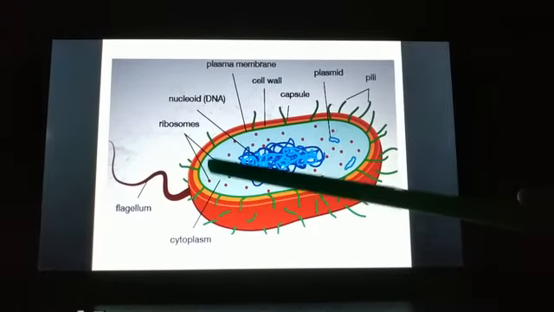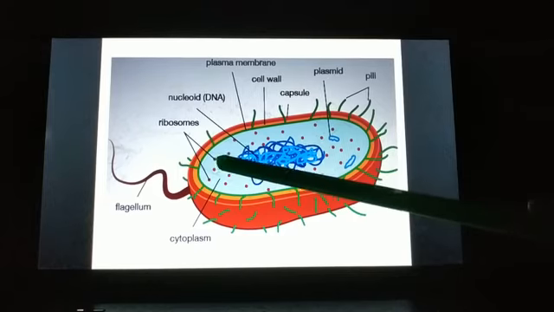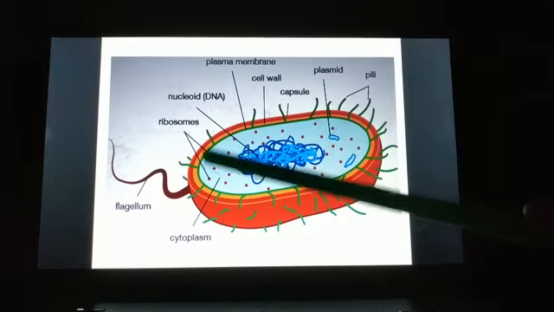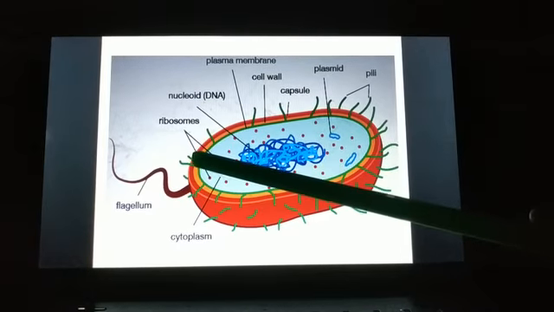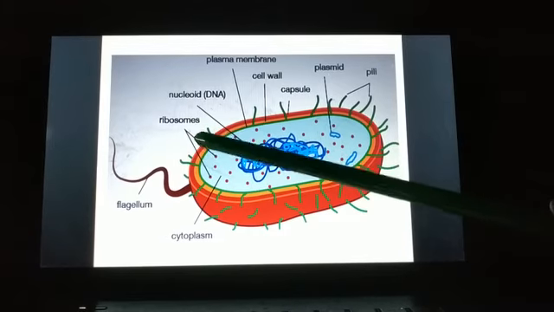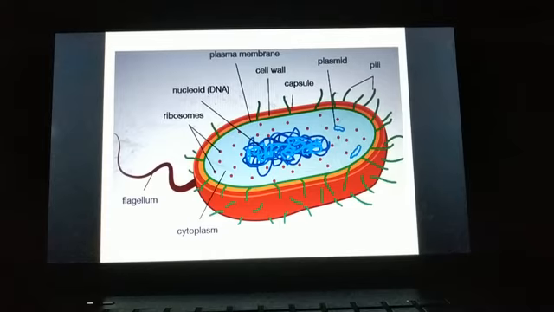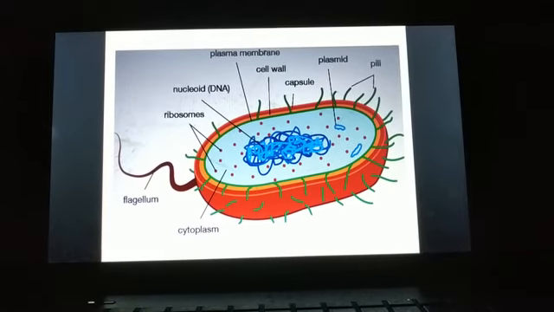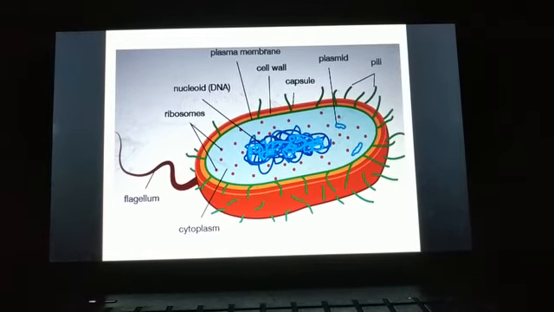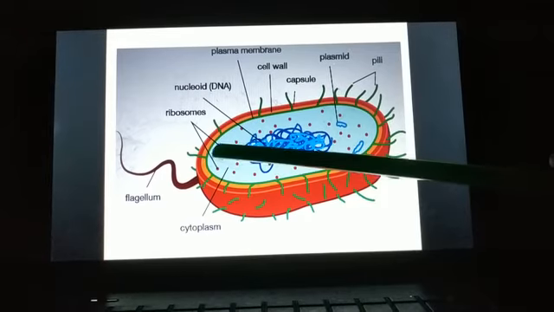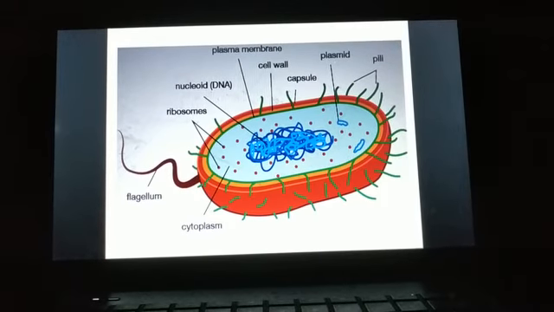So only ribosomes are present and all the membrane bound organelles, for example the Golgi body, chloroplast, endoplasmic reticulum, lysosomes, all these are absent. Only ribosome is present and they help in protein synthesis.